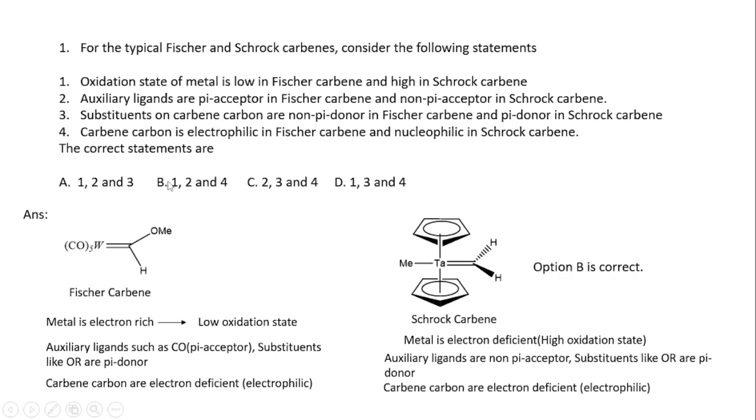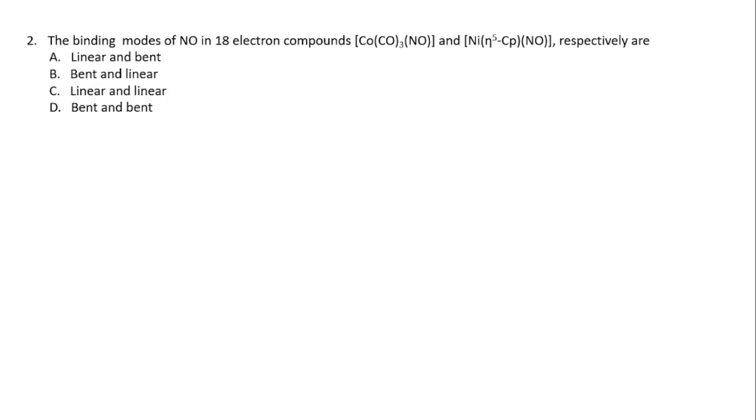So the next problem is: the binding modes of nitrosyl in the 18 electron compounds Co(CO)3(NO) and nickel (eta-5-cyclopentadienyl) nitrosyl, respectively, are. You need to choose from these options. What is the correct option?